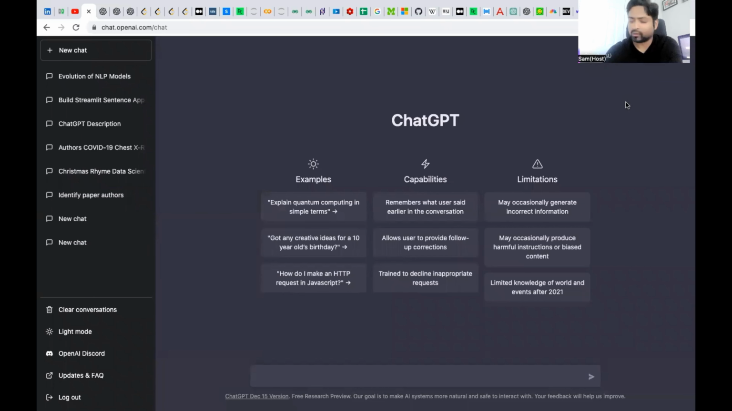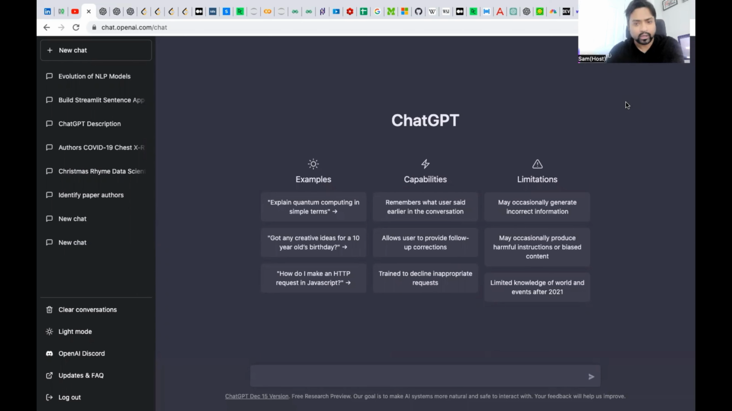To get started with ChatGPT, first you need to sign up for the tool. I'm not going to show you that in this video, but I already shared some instructions in the video caption on how you can get access to ChatGPT by signing up for it. Please take a look at it.